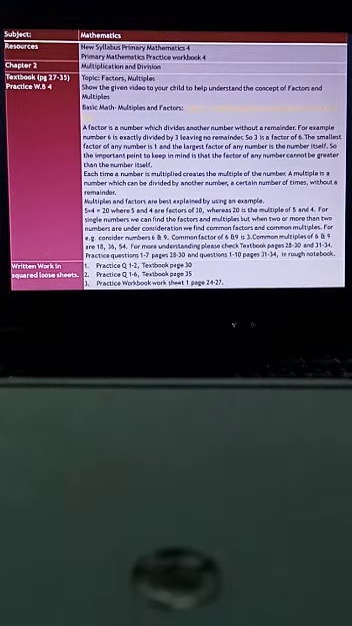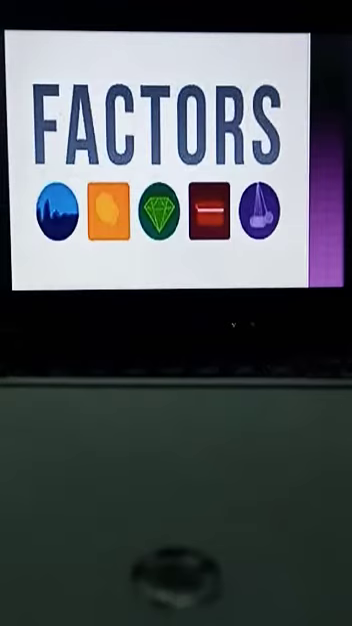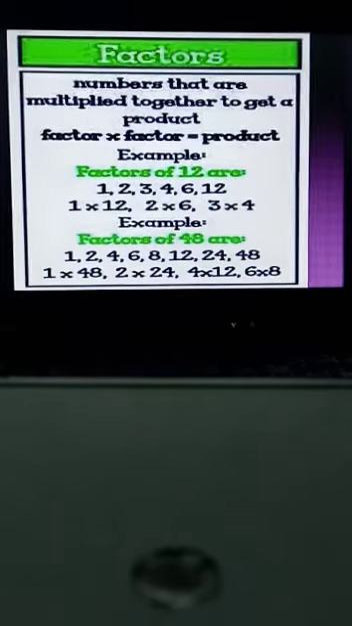So now let's start with the basic topic of the chapter included in this week, which is factors. First of all, we have to know what the main definition is and what the main criteria is for finding the factors of any number. The first thing about a factor is that factors are numbers that are multiplied together to get a product. Product means we have to multiply two or more numbers to get the proper number, that number whose factors we are going to find out.